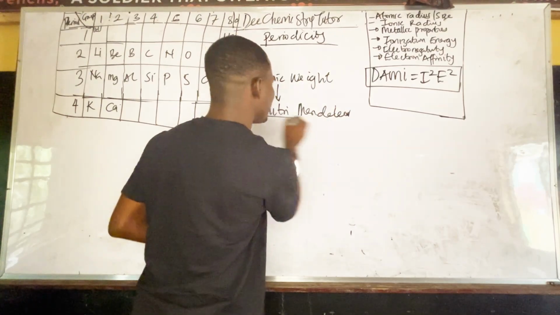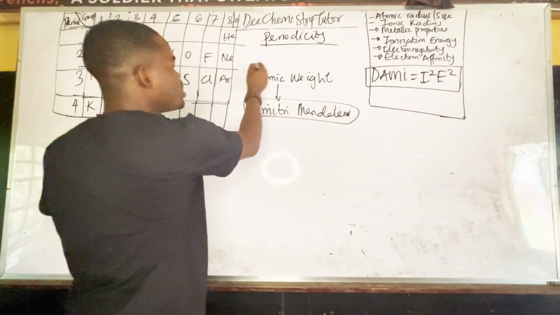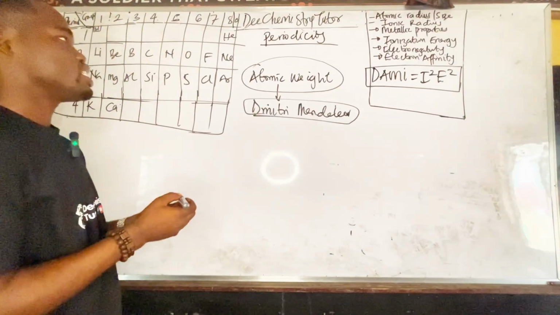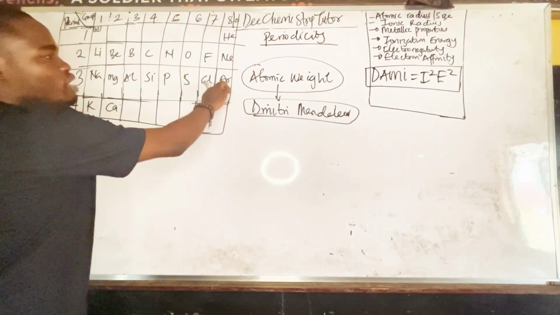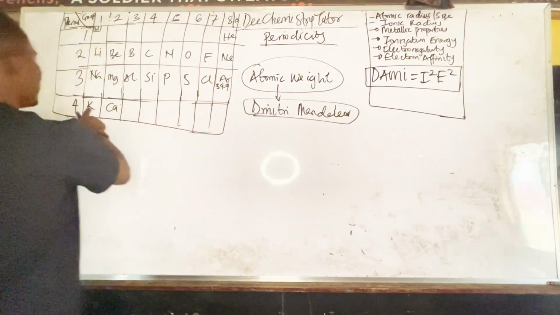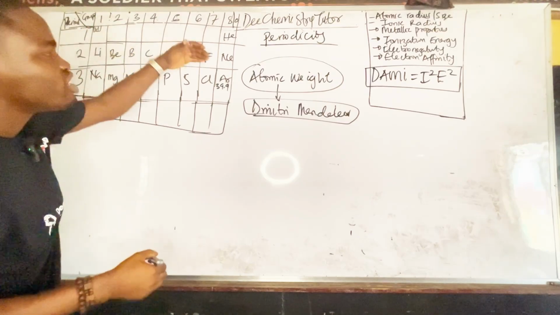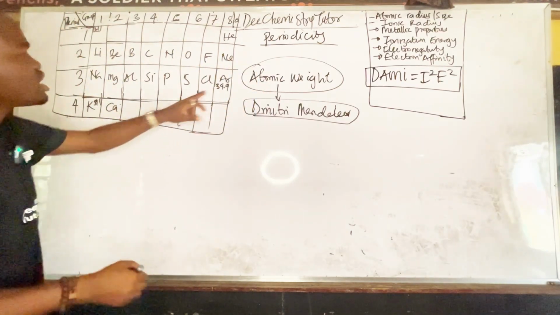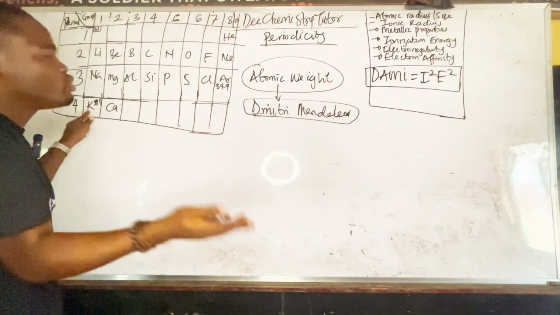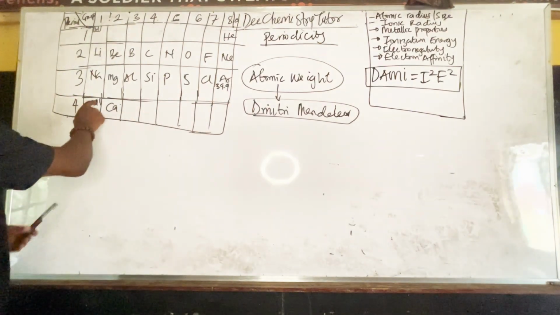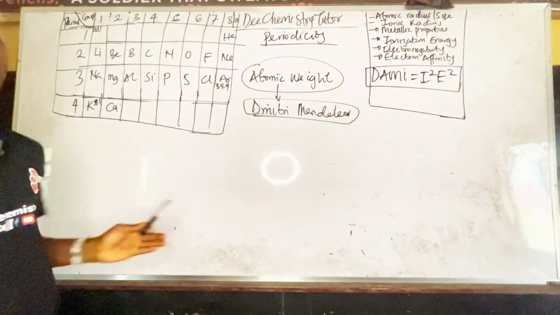Dmitry Mendeleev was the guy that first arranged elements in the periodic table in a way that was accepted, and he used atomic weight. But there was a setback to that. If you look at the periodic table, the atomic mass of argon is 39.9, and the atomic mass of potassium is 39.1. Now, if you arrange these in order of increasing atomic weight, why is it that argon is coming before potassium? Potassium should be here, argon should be here. Because 39.1 is lesser than 39.9. Why is argon coming before potassium?